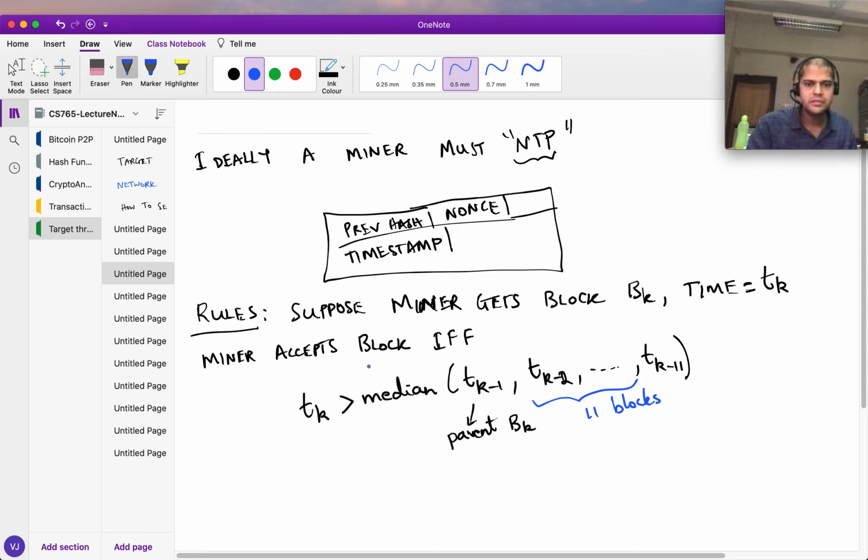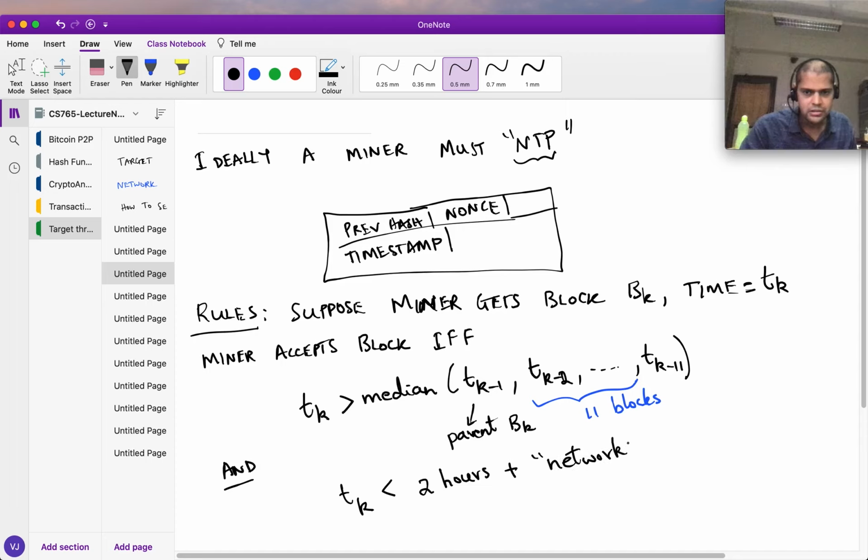Okay, and only if this is true you are going to accept the block. And in addition, you want to make sure that the timestamp is also not too large. Somebody might put a timestamp corresponding to 2030 which satisfies this, right? It's higher than the median of the previous blocks, but we don't want to accept those blocks. If the timestamp is too large, we want to reject it. So if it is greater than 2 hours of my current clock, really, what is called network adjusted time.